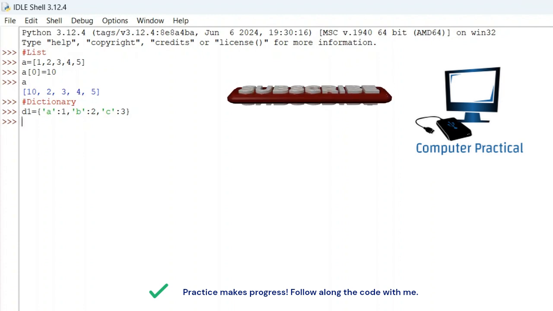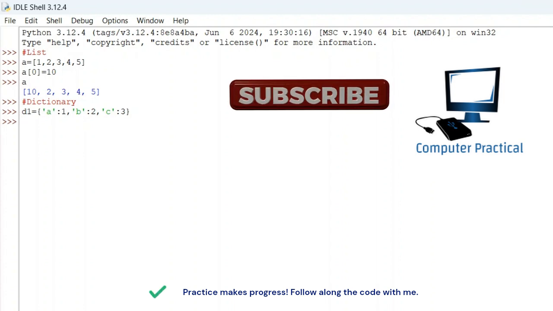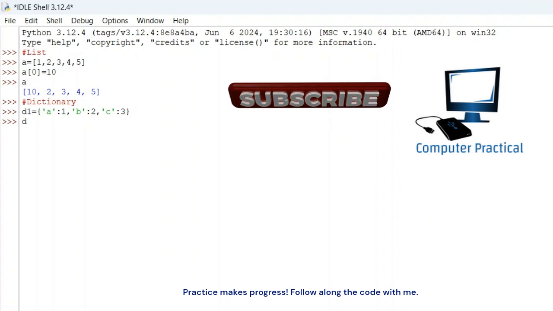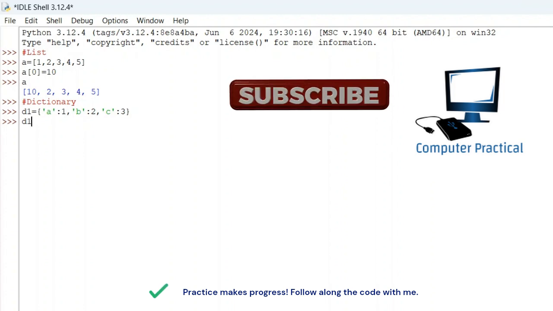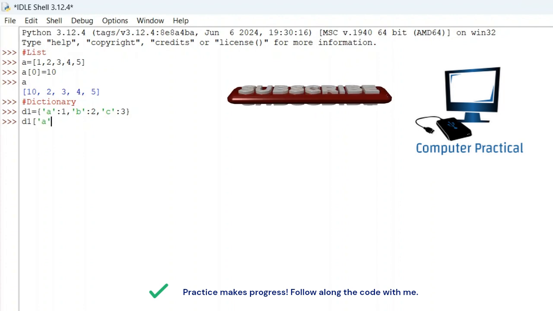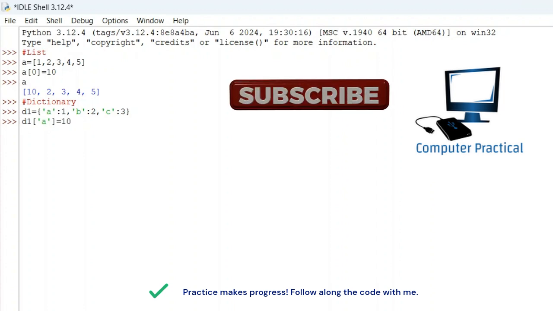Now I wanted to change the value of the first key value pair, which has the key A, from 1 to 10. I type D1 of A, that is the first key, equal to 10.